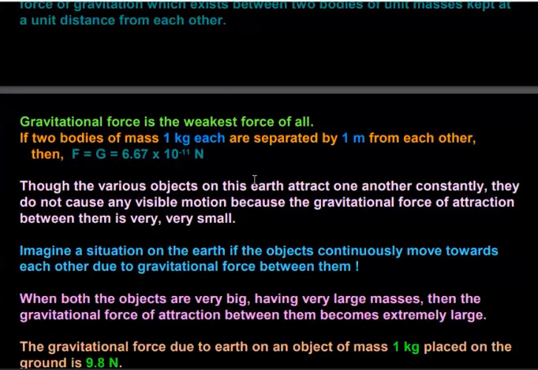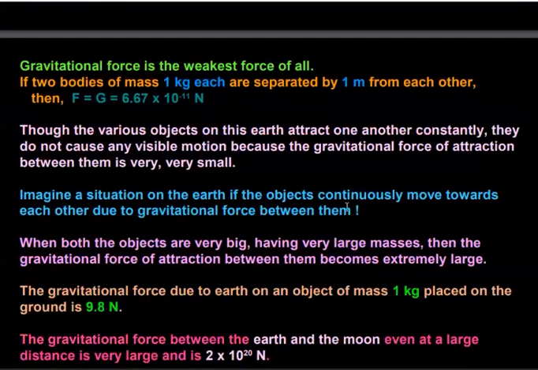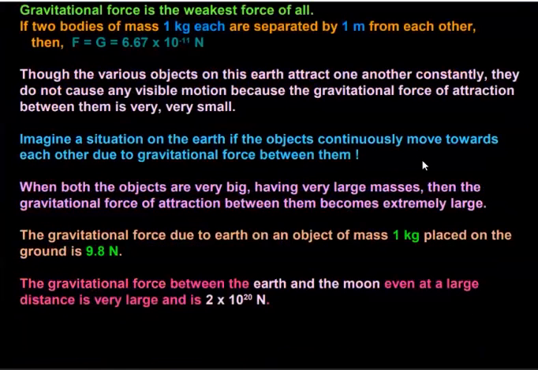But when the same objects are placed in the universe at a distance r, then the two objects will start moving towards each other, because in space there is no friction or any hindering force. That's why the two objects will attract each other under the influence of gravitational force. Although it is the weakest, yet they will attract, because no force is acting in space on the two objects except gravitational force. So the objects will attract each other under the influence of gravitational force, and hence will move towards each other; hence motion will be created in space.